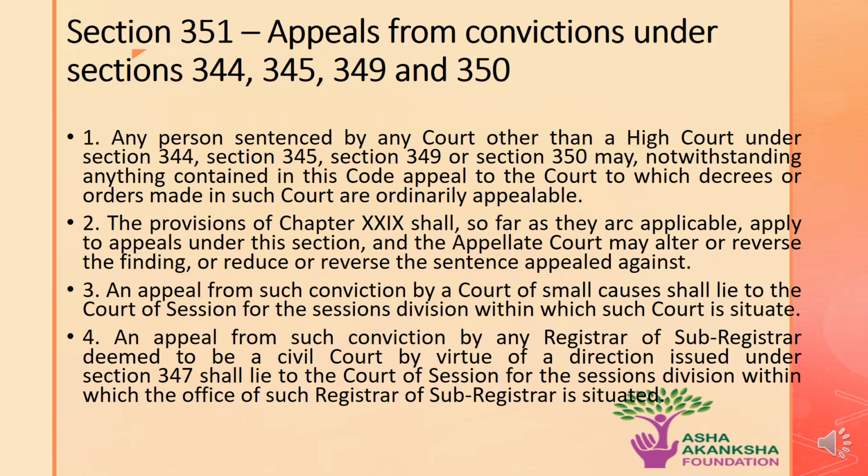Subsection 2 states that the provisions of Chapter 29 shall, so far as they are applicable, apply to appeals under this section, and the appellate court may alter or reverse the finding or reduce or reverse the sentence appealed against.